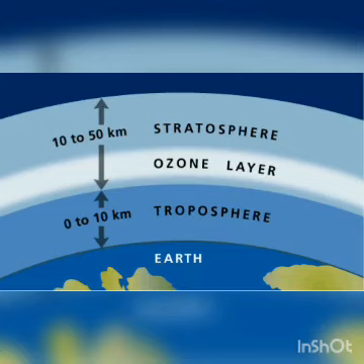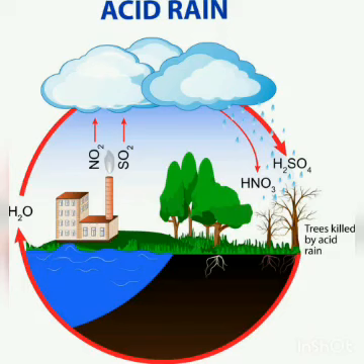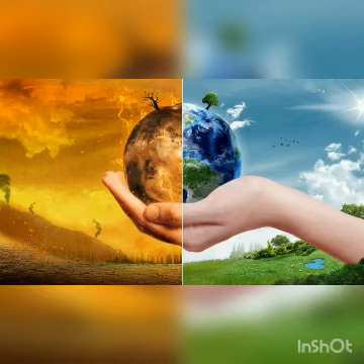So children, today we have discussed about the ozone layer and the ozone hole, acid rain, global warming and Delhi's air pollution.